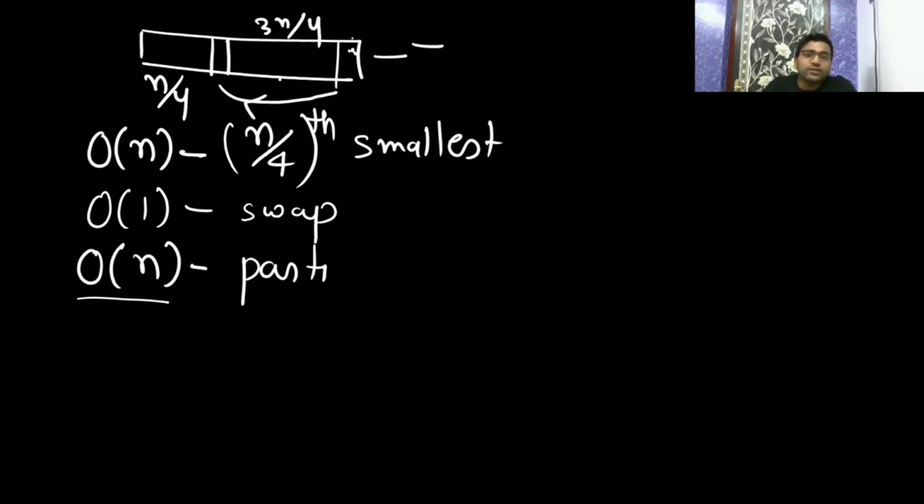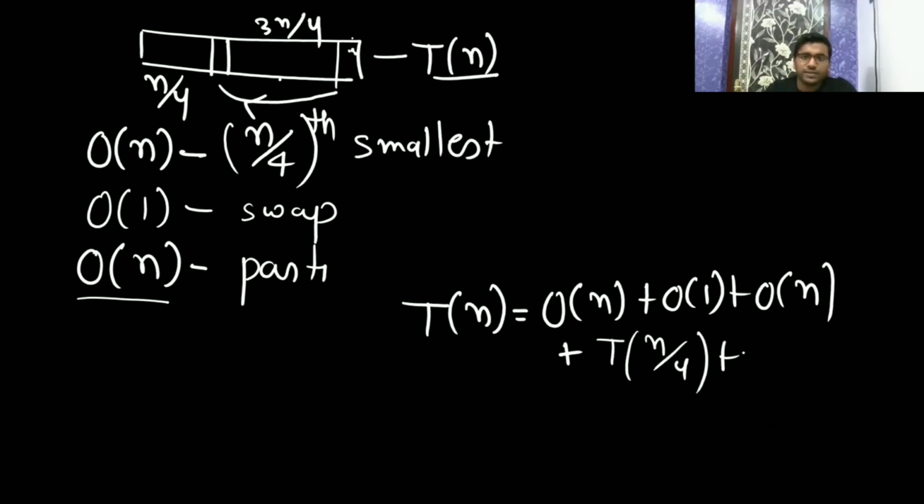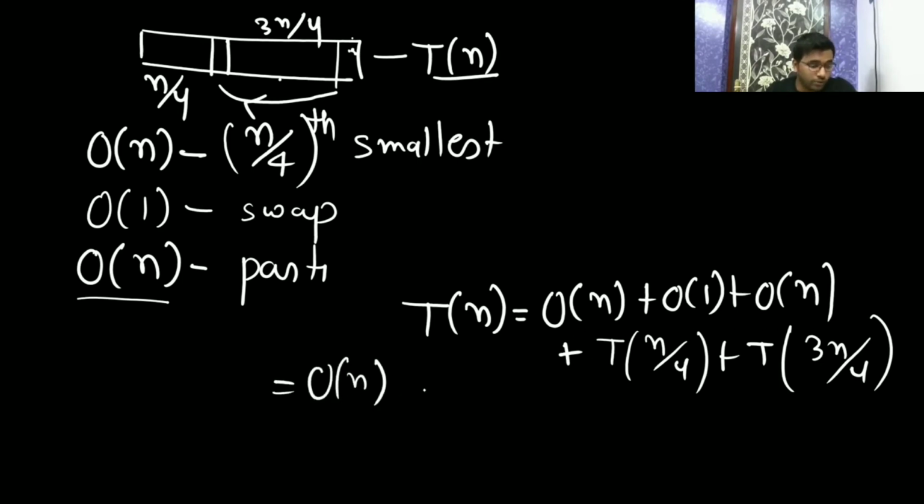So if the time complexity to sort this array is T of n, then the total time complexity is big O of n plus 1, plus big O of n for partition, plus the two subproblems, T of n by 4 plus T of 3n by 4. You can write it simply as big O of n, because big O of n plus 1 plus big O of n is big O of n only. So T of n equals T of n by 4 plus T of 3n by 4 plus O of n. It is dividing the problem into two parts.